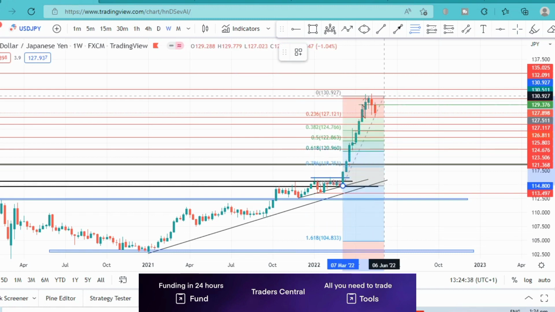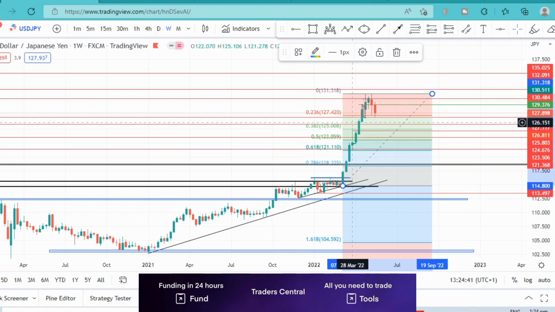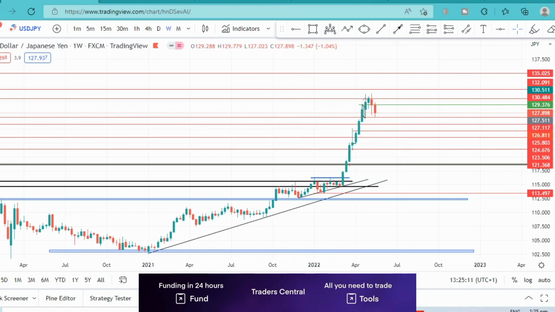And if we draw our Fibonacci retracement from the swing low to the swing high, we can see that the 61.8% level would fall around the 121.5 area, or around the 50% Fibonacci level, which is around the 123 area as well. So if price gets there, then we should be expecting price to start its reversal from there. But we expect our bearish run to continue all the way to that area. So again, we are bearish on USDJPY, and that's what we can see from the weekly time frame for now.